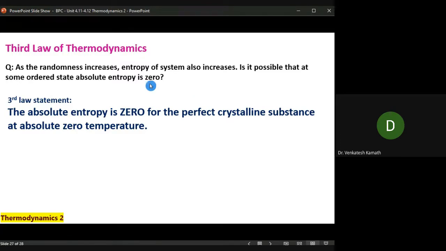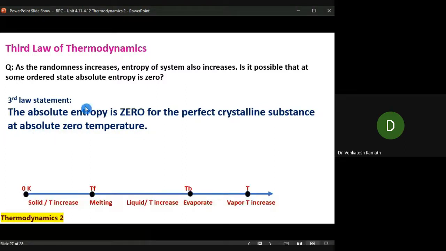The third law of thermodynamics says the absolute entropy is zero for a perfect crystalline substance at absolute zero. At absolute zero temperature, the entropy of any crystalline substance is zero. There is no randomness. You know about FCC crystal structures, right? They are absolutely perfect. There is no disorderedness in that. At that point, the entropy is zero.